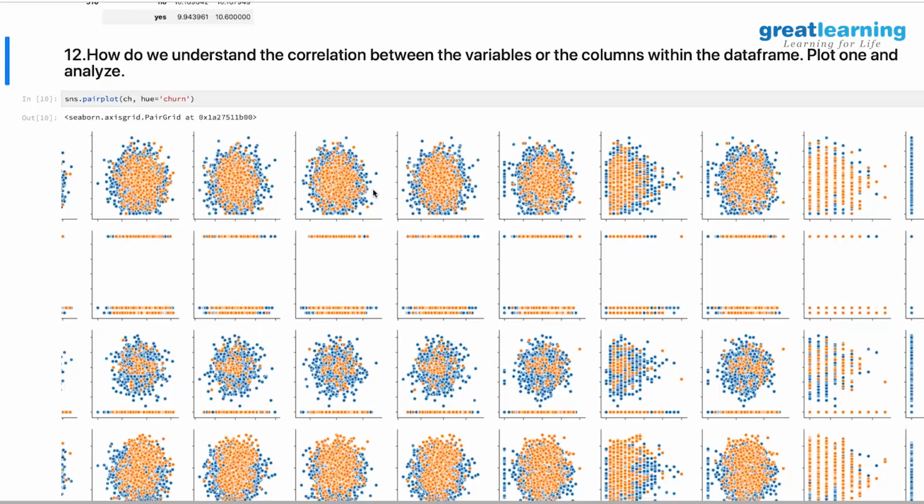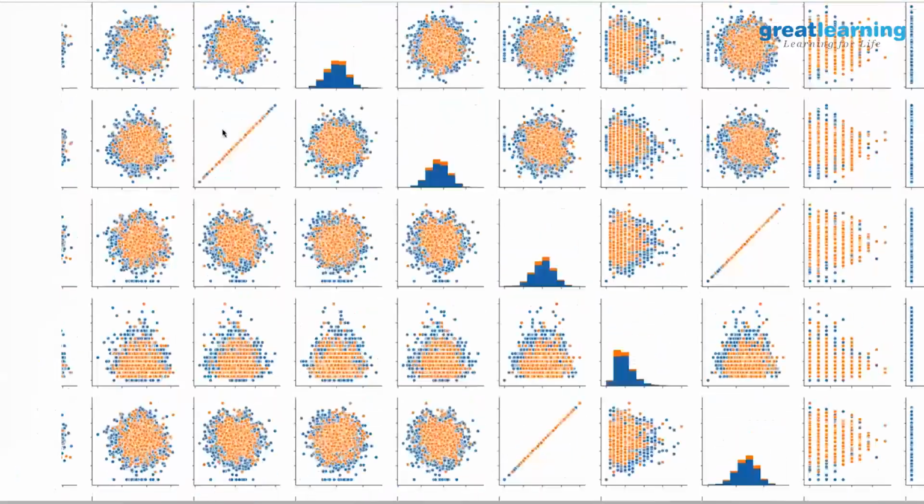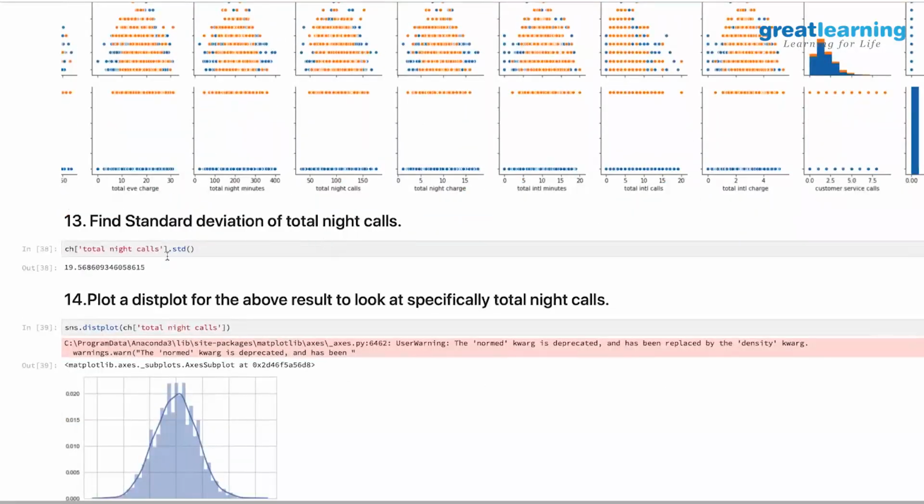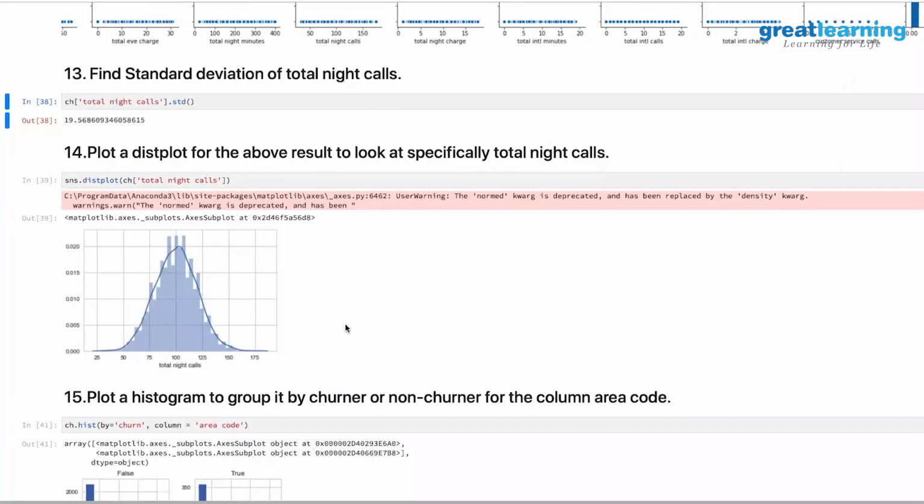Right. So then standard deviation. Simply you call the std function, it calculates the standard deviation of that particular variable. So the dist plot I talked about earlier, you use the dist plot from Seaborn along with the histogram, you get the line also of the bell curve, how this looks. So this data is more or less bell shaped. The distribution is happening normally.